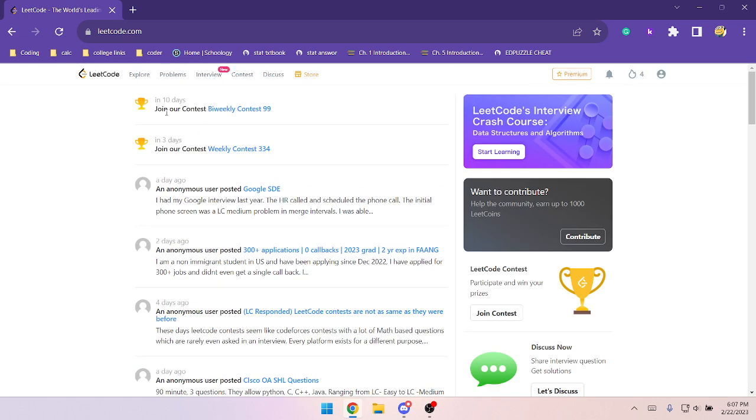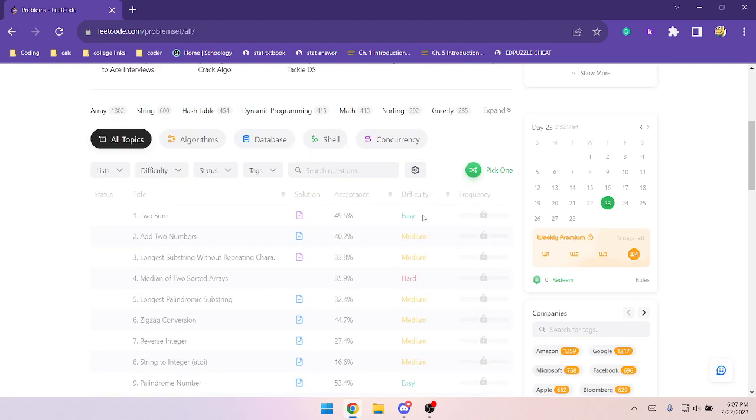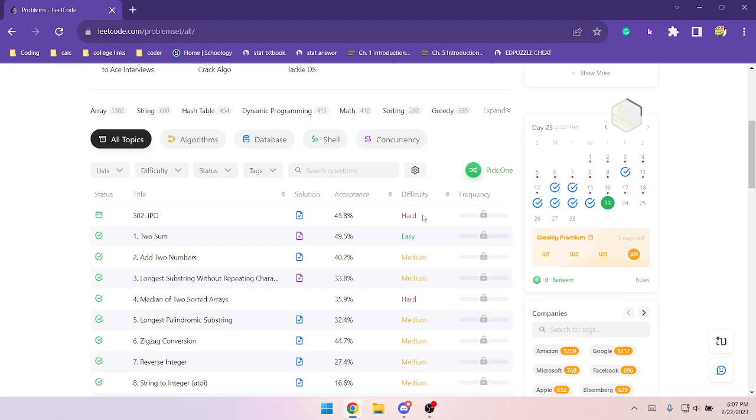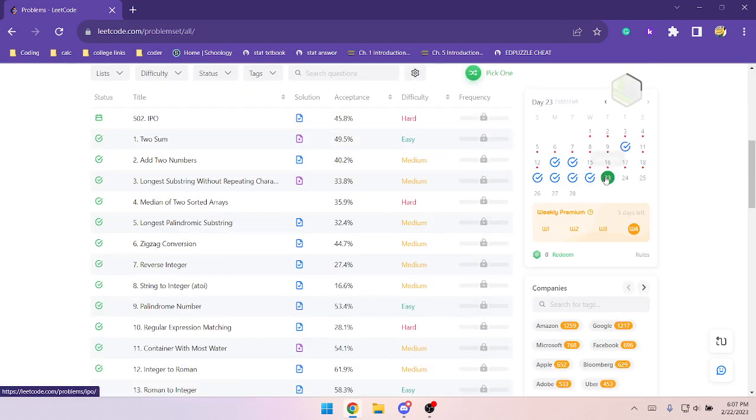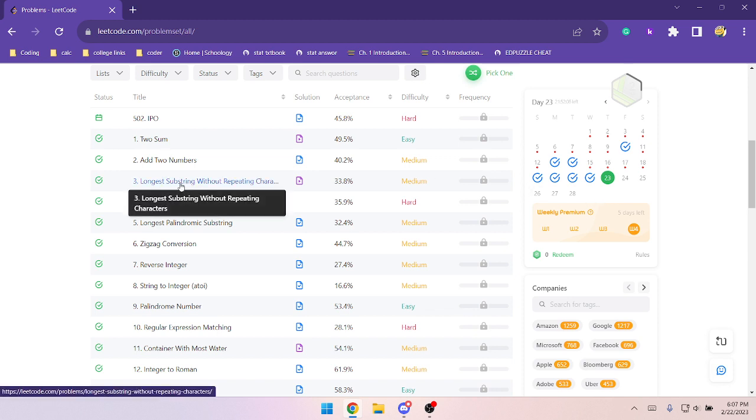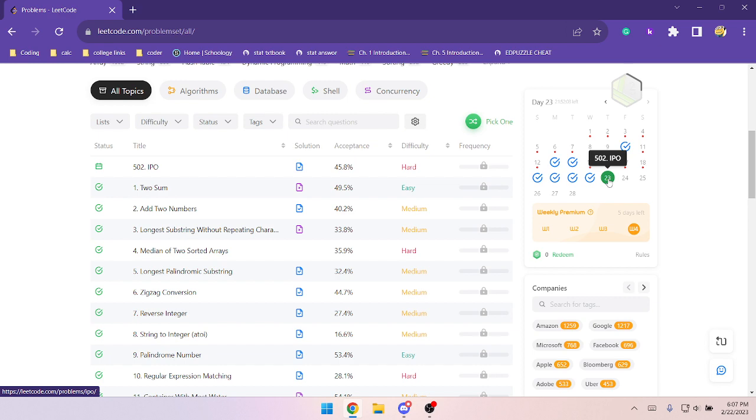But I haven't done any LeetCode today, so things might go wrong this time. And hopefully you guys don't hear the background noise, but there's a lot of background noise where I'm at right now.